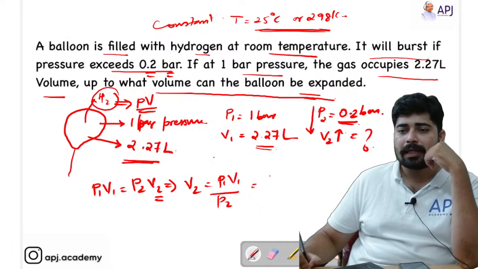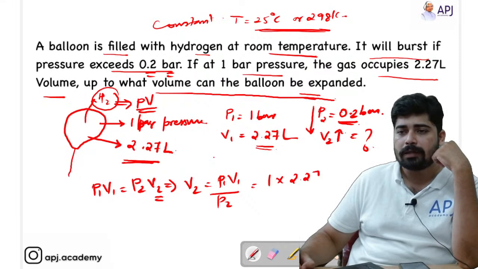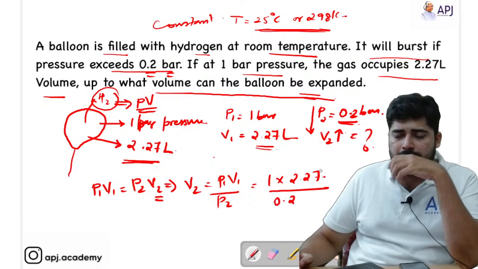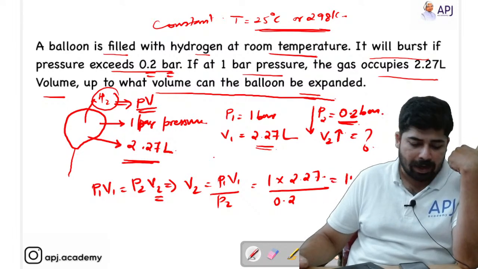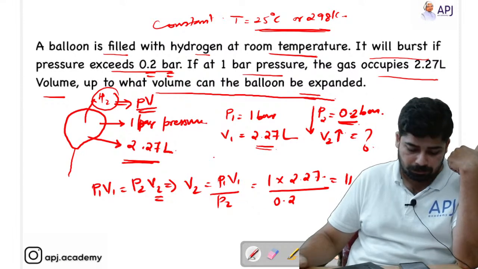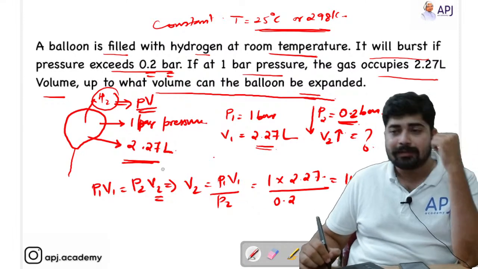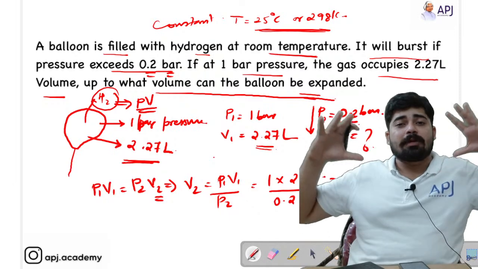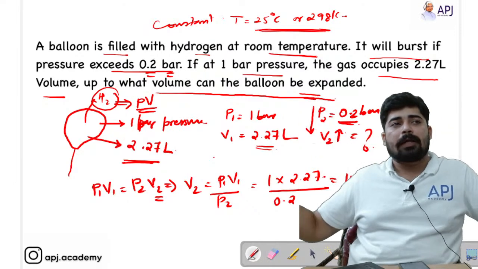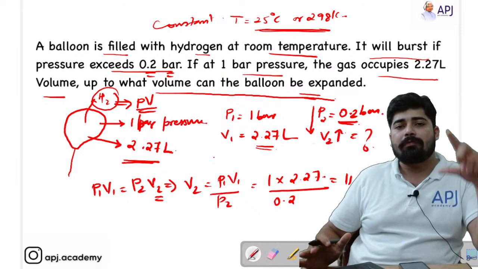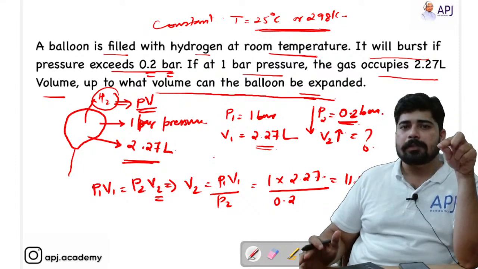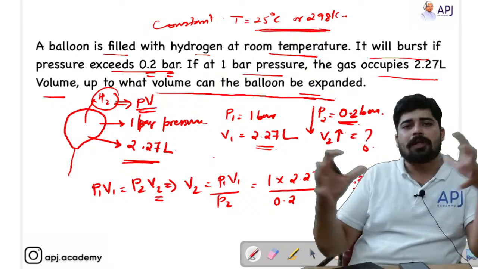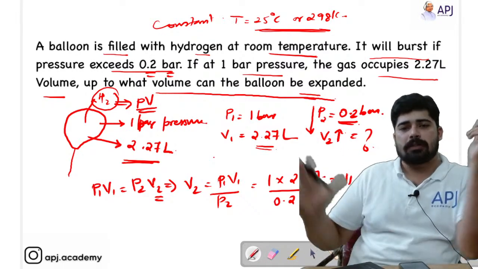What is P1? That is 1 bar. V1 is 2.27 liters. And P2 is 0.2. If I divide 2.27 by 0.2, I get a value of 11.35 liters. So the maximum volume to which the balloon can expand is 11.35 liters. If you again reduce the pressure from 0.2, the volume increases, that means it will burst.